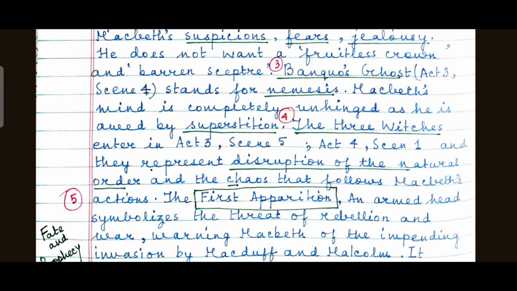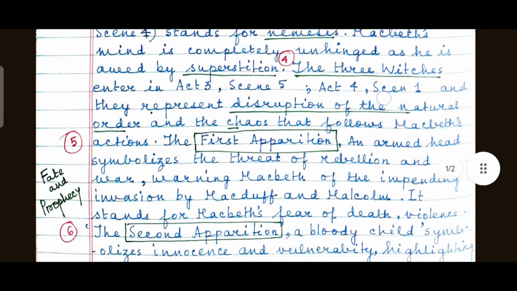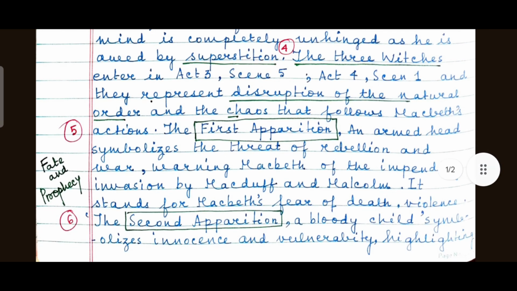Next, the first apparition, an armed head, symbolizes the threat of rebellion and war, warning Macbeth of the impending invasion by Macduff and Malcolm. It also stands for Macbeth's fear of death and violence. And the first apparition symbolizes fate and prophecy.